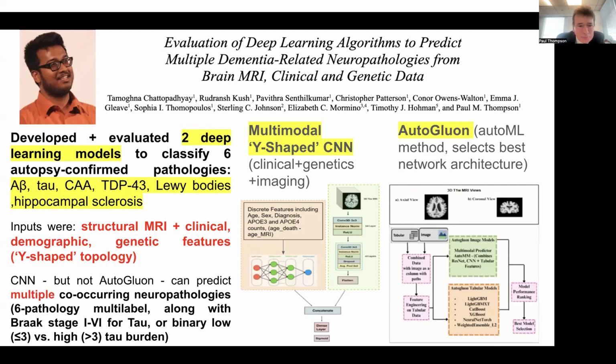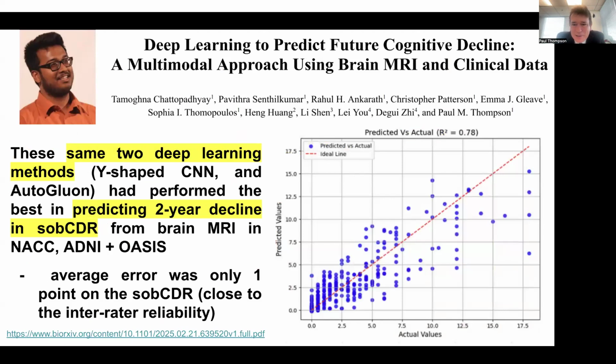Now, before we say what the results were, these 2 deep learning methods, the Y-shaped CNN and AutoGluon, had performed the best in predicting 2-year decline in sum of boxes clinical dementia rating based on brain MRI and NAC, ADNI, and OASIS.